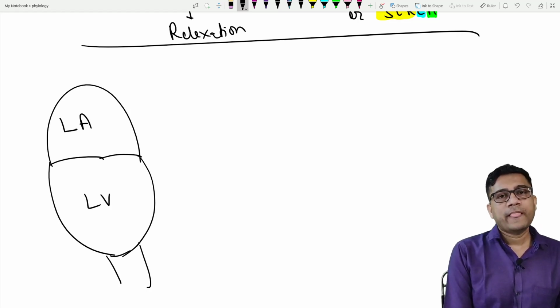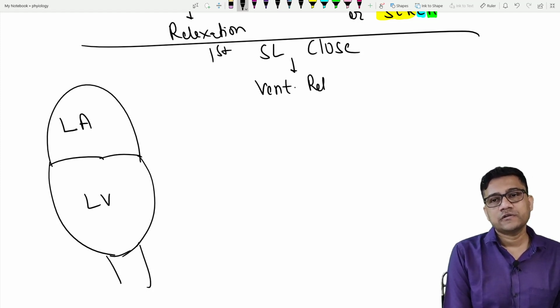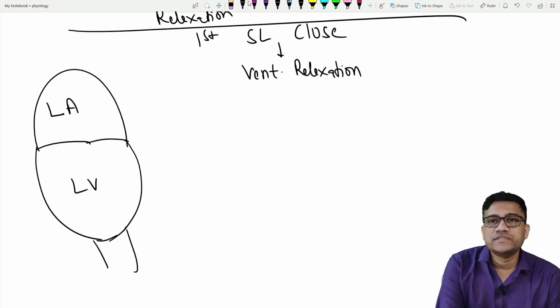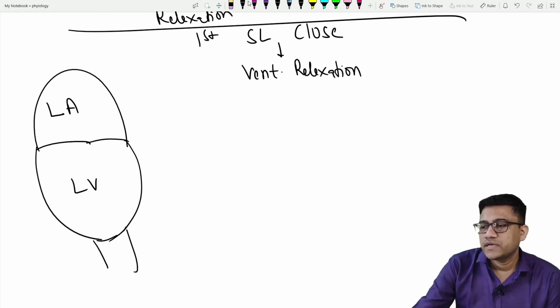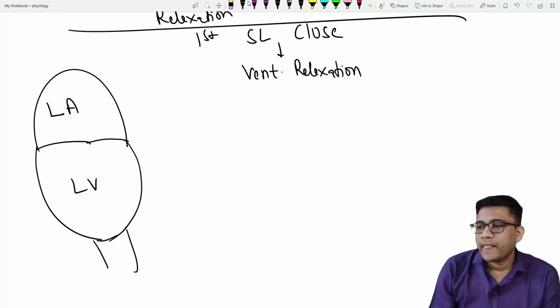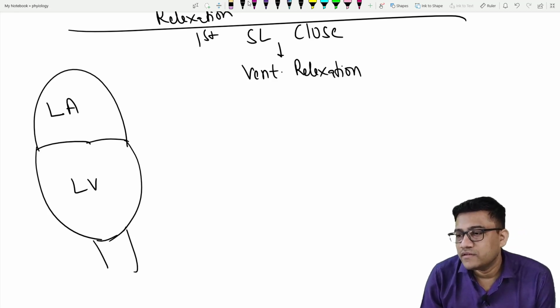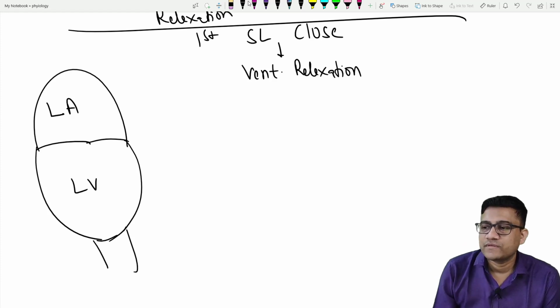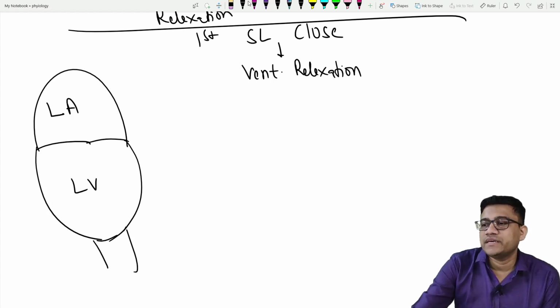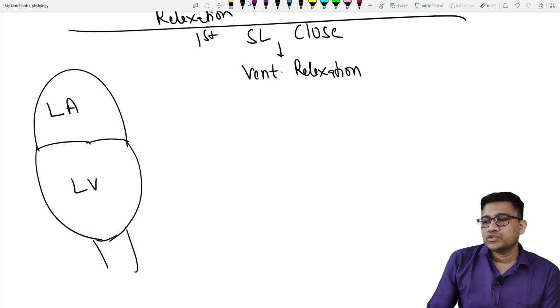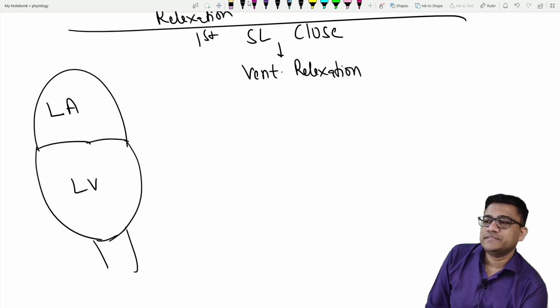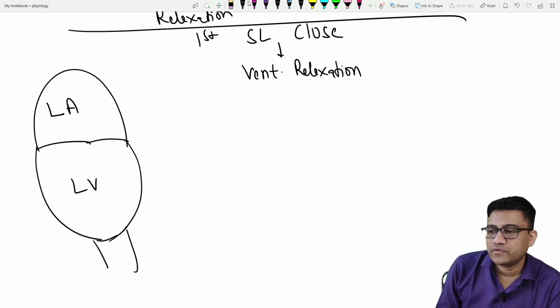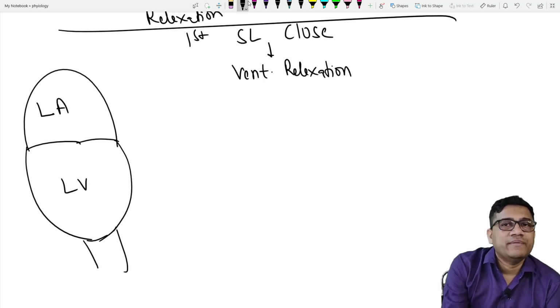First semilunar valves close, and then the ventricle relaxes. When the semilunar valve closes, what is the sound? S2.